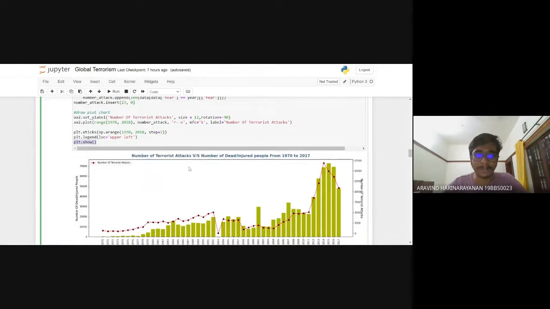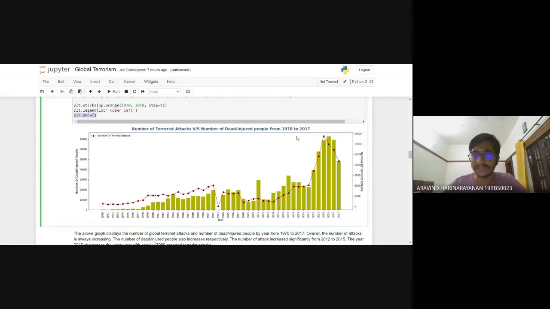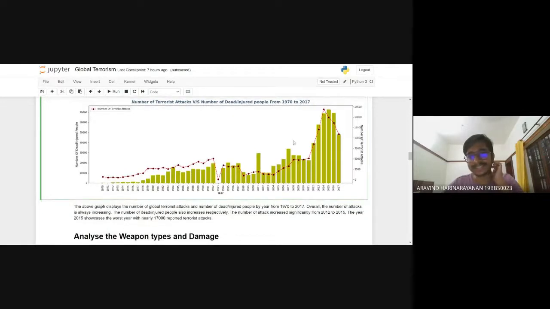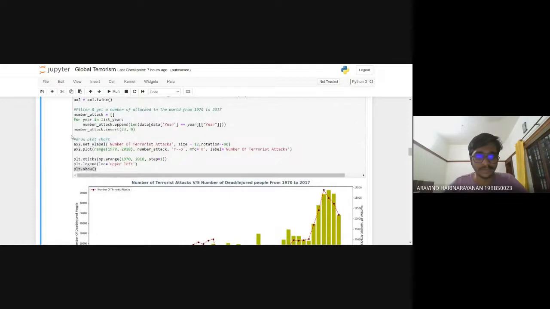So as you can see, the number of terrorist attacks versus the number of dead or injured people from 1970 to 2017 is shown here. The graph also displays that the number of terrorist attacks has been increasing over the years, with a peak at the year 2015. As you can see here, 2015 has the maximum peak in this graph, and it starts to decline from 2015 to 2017, which is relaxing for us to know.